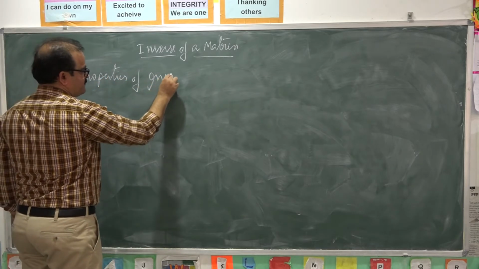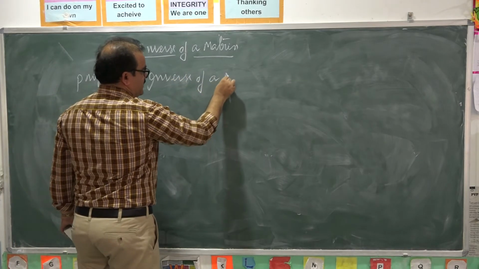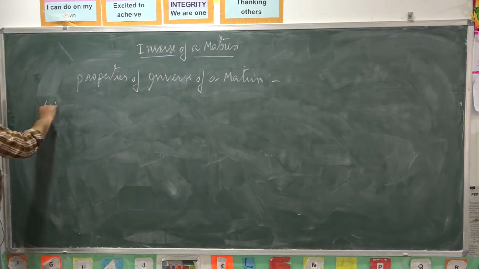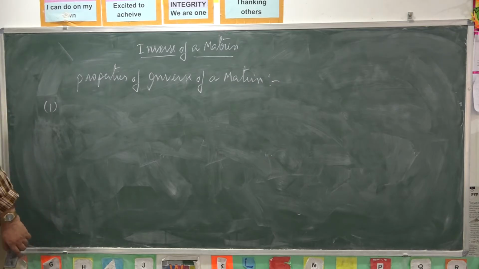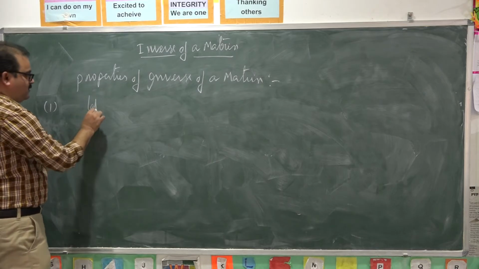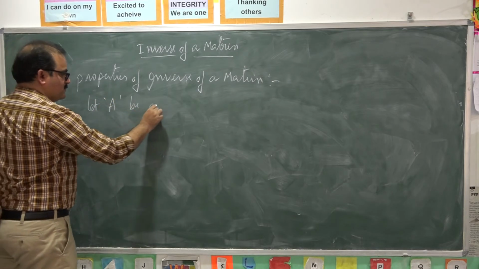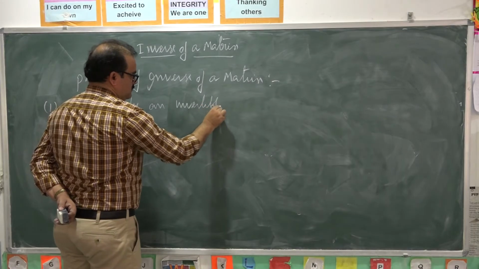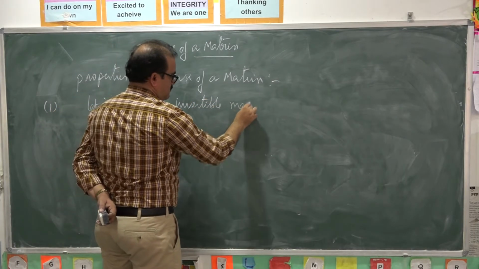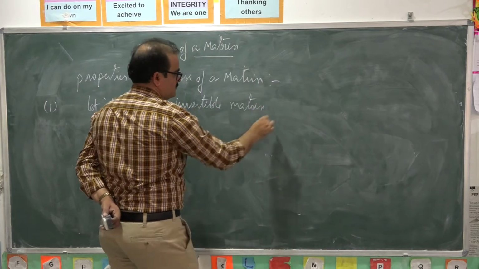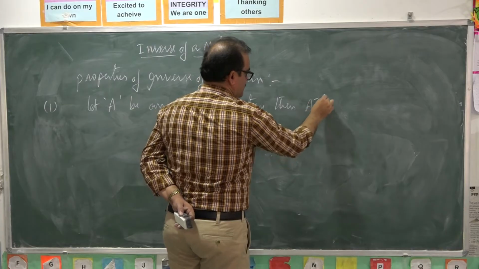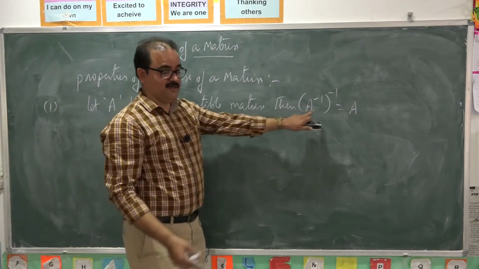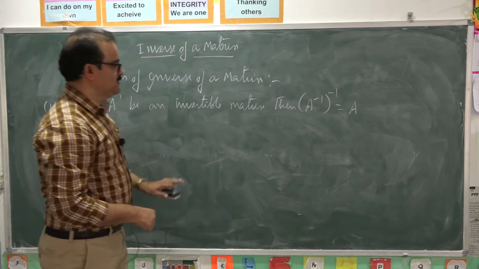Properties of inverse of a matrix. First property, let A be an invertible matrix, then A inverse whole inverse is equal to A. Inverse of the inverse matrix is the original matrix A. We prove this.